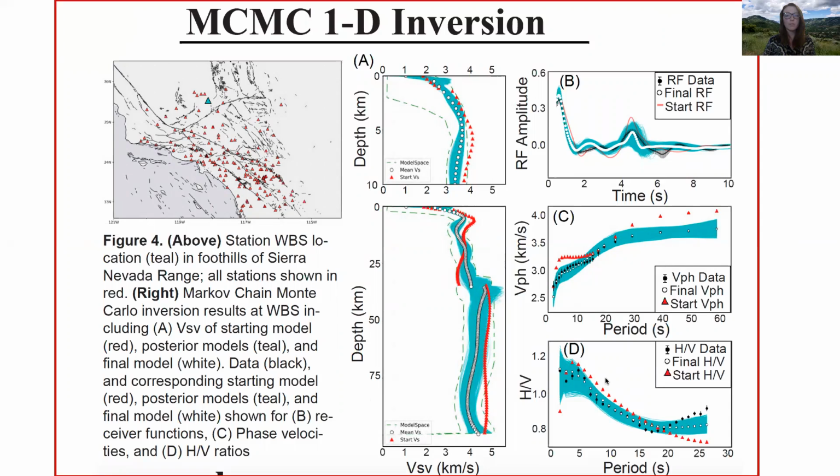Posterior models that have relatively good fits for each data set, as determined by the MCMC inversion, are shown in light blue, while the average of this posterior distribution is shown in white, and the average of the posterior is considered to be our final model. We see faster velocities near the surface here, as expected.